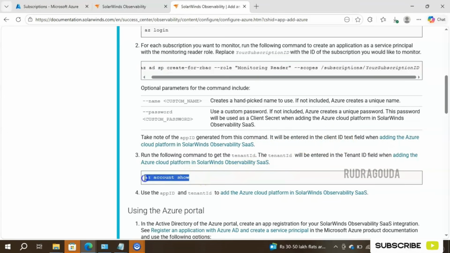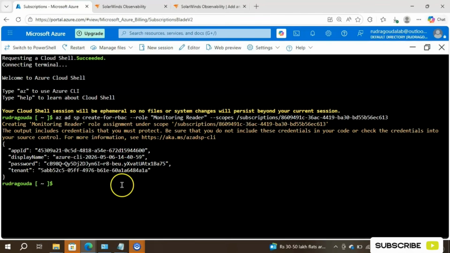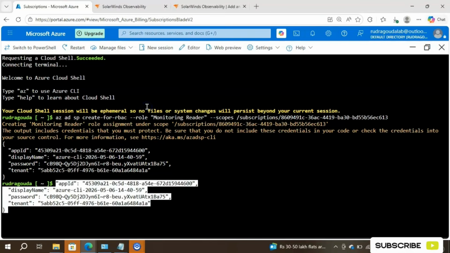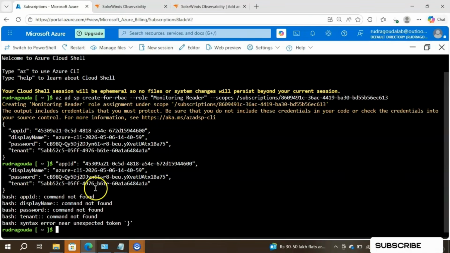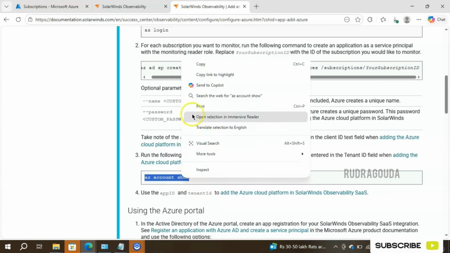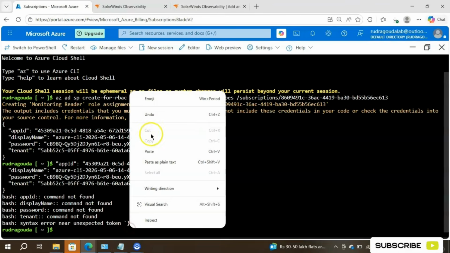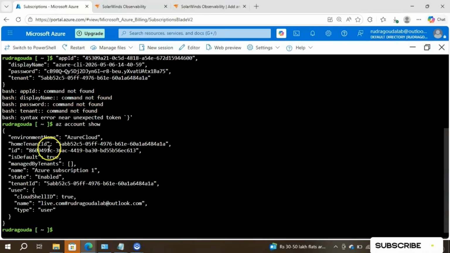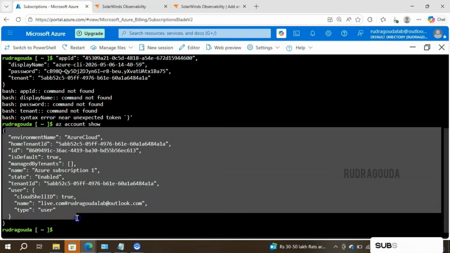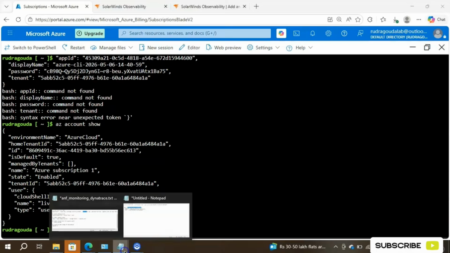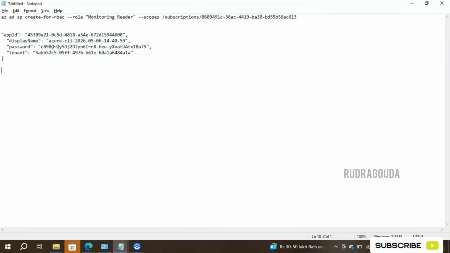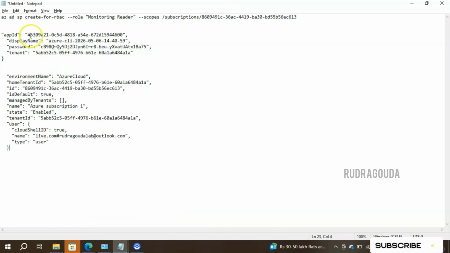Then what is the next command? We need to run this one, az account show. From this particular command, we will get the tenant ID. So let me go to the portal and run it. Once you get the result, you will come to know what I am talking about. Okay, I think it's not copied properly. I'll copy it again, go to the portal, and paste it. Yes, you can see it. Now I'm able to see the result. Let me copy this as well and paste it here.